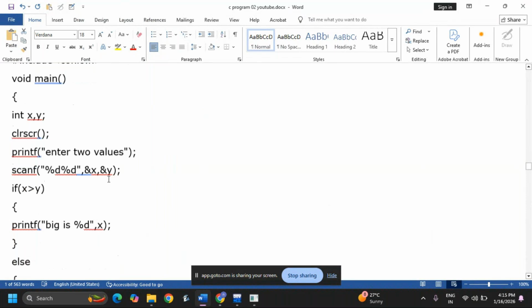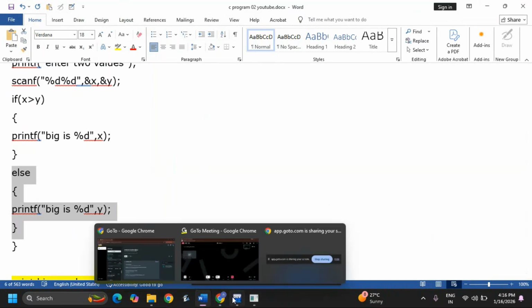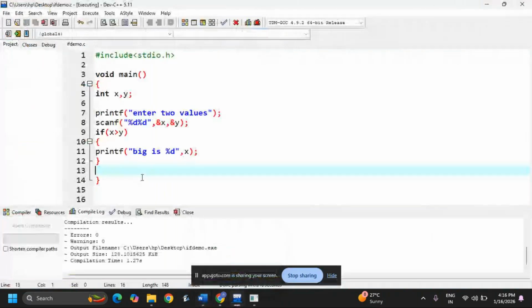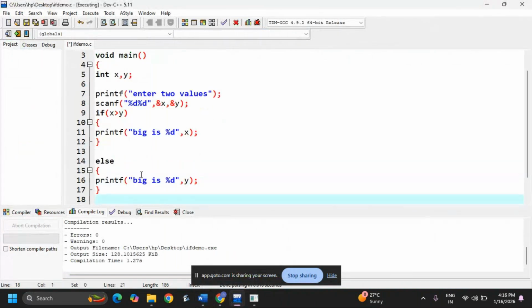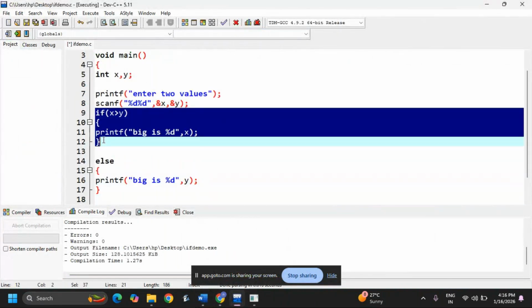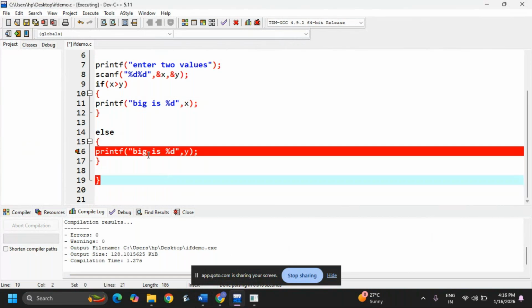Everything is the same; we just need to add one small else part to the same program. Up to here it is the same. I'm writing the else part. This is for x greater than y, the true condition, and else, y.